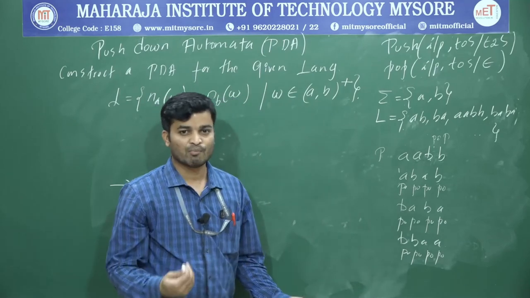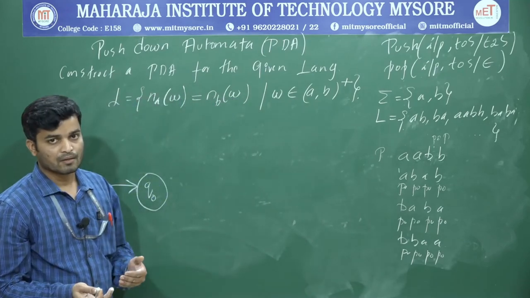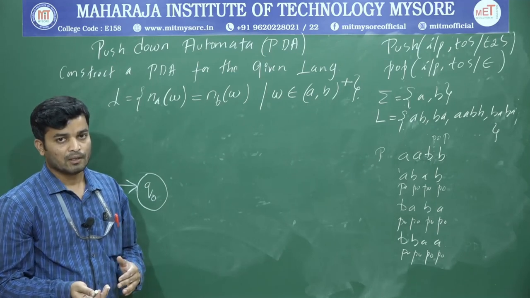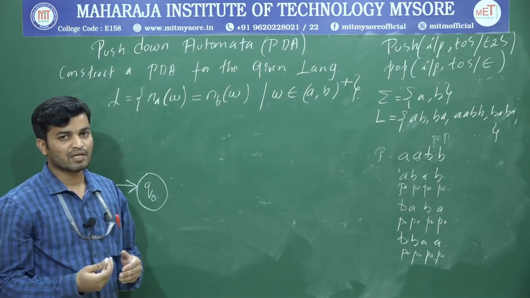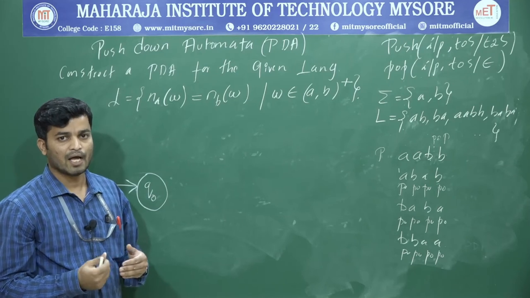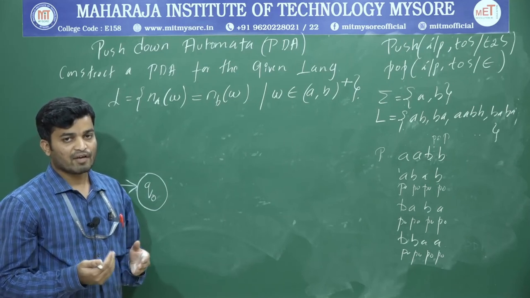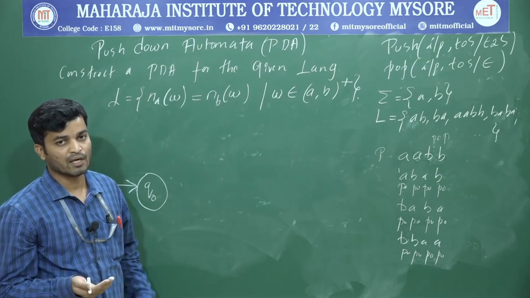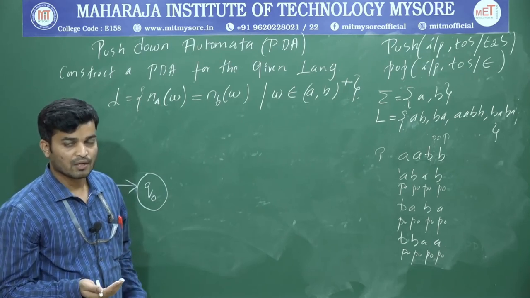So it may start from A or from B. First I'll perform a push operation, whether it is A or B. If I get the same symbol, I'll keep on pushing. Once I get the alternative symbol, for A if I get B, or for B if I get A, I'll perform a pop operation.